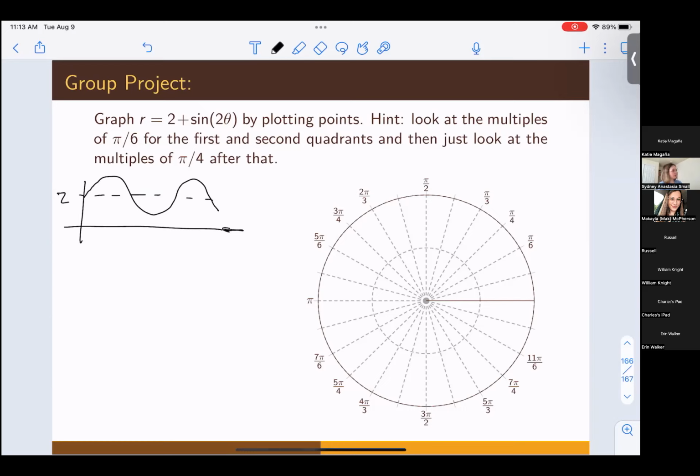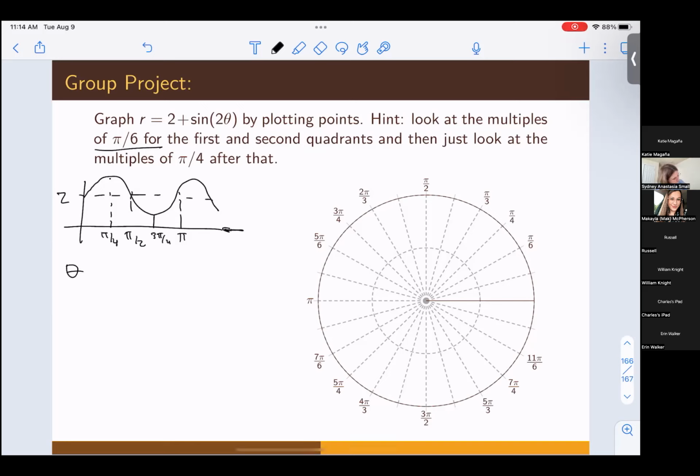And the period is, I think, going to be pi. So this point right here is going to be at pi. Right here, the midline is going to be pi over 2. That's going to be 3 pi fourths, and this is going to be pi fourths. Okay, so the instructions suggest that we just look at multiples of pi over 6 for a little bit, and then start just looking at multiples of pi over 4 to make our lives easier after that. So let's just follow that guidance, see where it leads us, and see what our graph looks like.